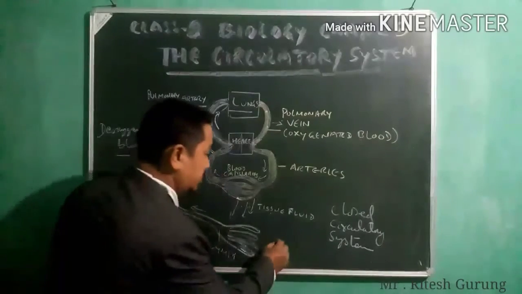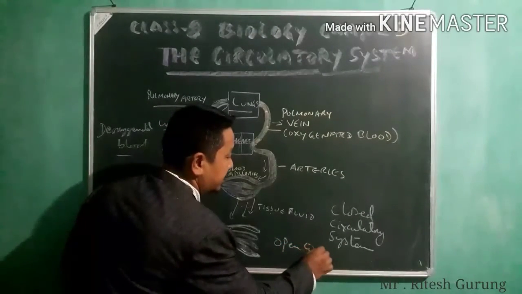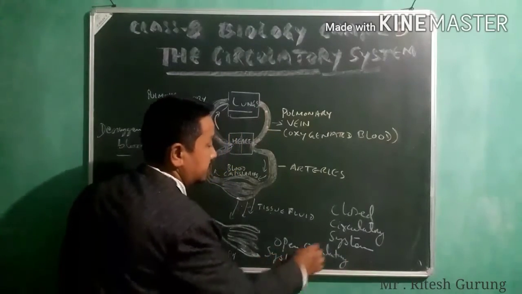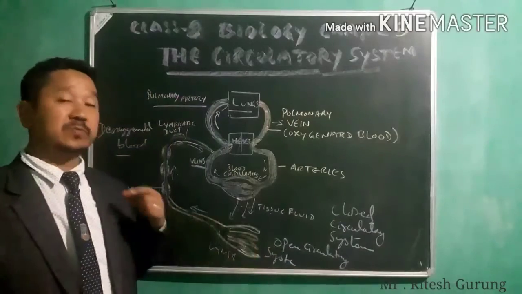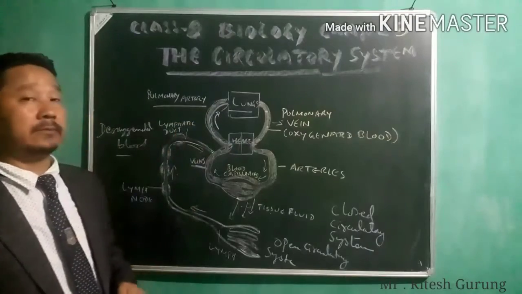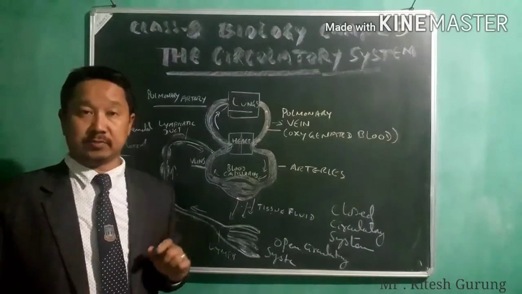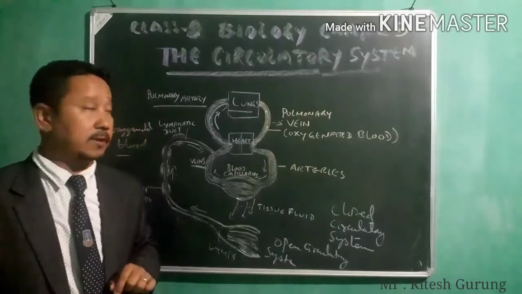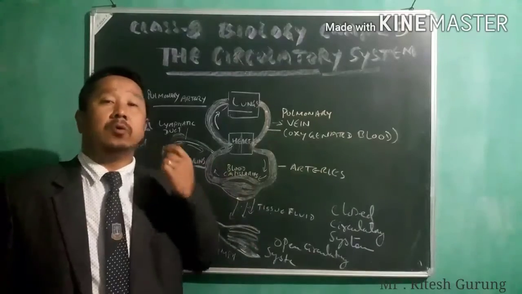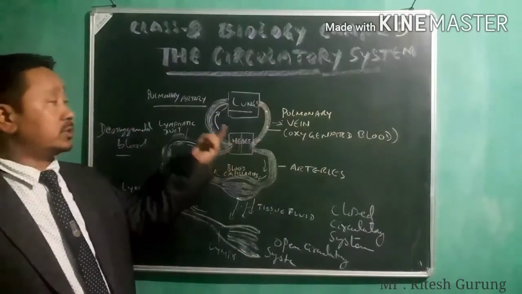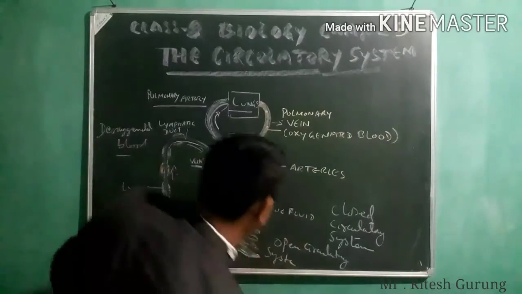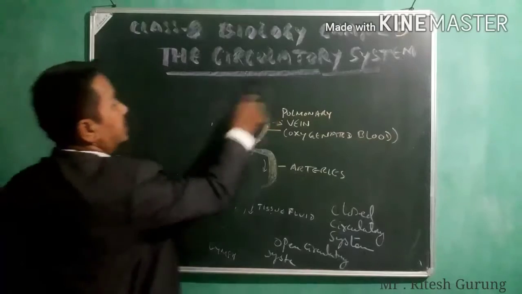Open circulatory system. Okay, so closed and open circulatory system, which is found in insects. That's all about the closed and open circulatory system, which is also there in your book. And for making you understand all about closed and open circulatory system, I have to draw this schematic diagram. So now let me draw this schematic diagram here.